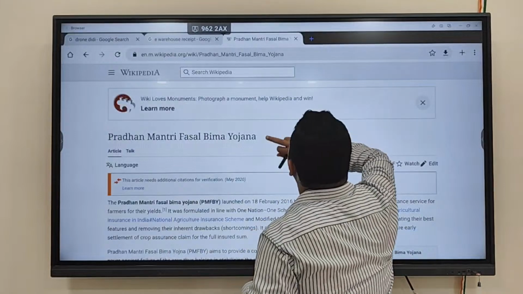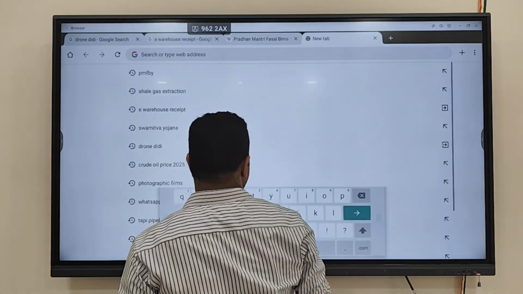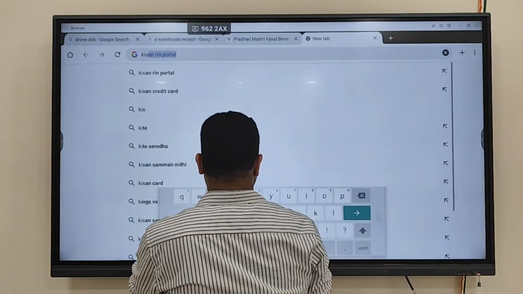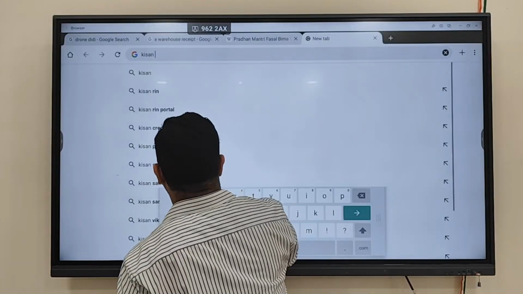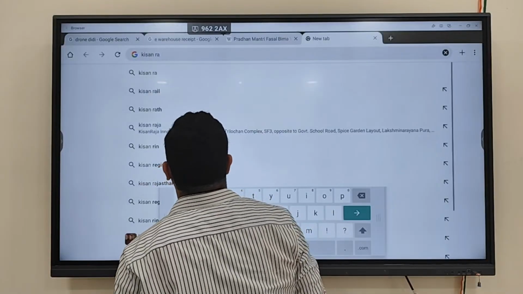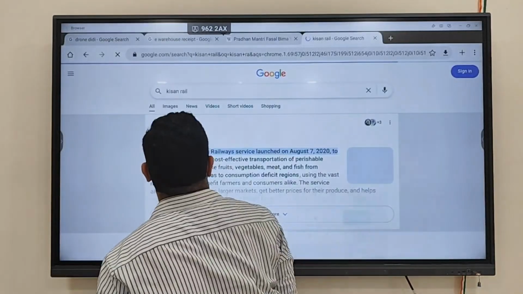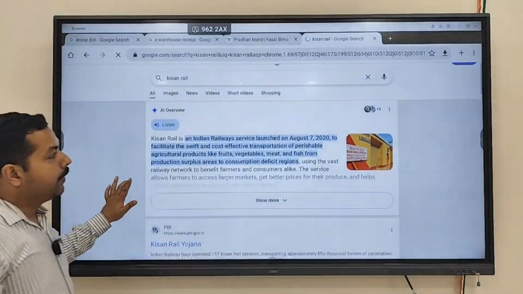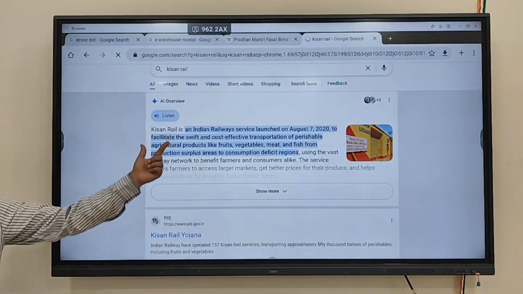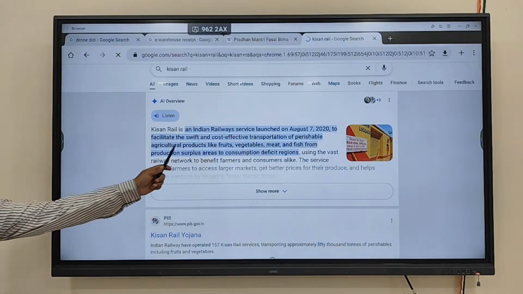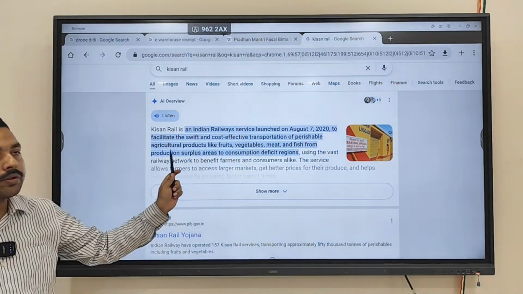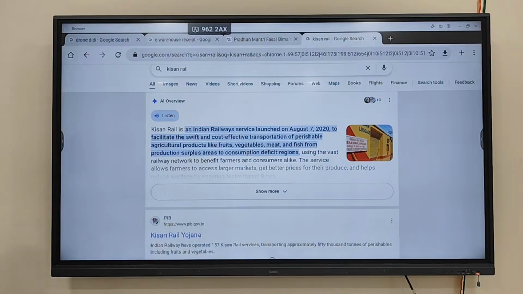For this, the government has launched two things. One is, now another is Kisan Rail. What is Kisan Rail? It is swift and cost effective transportation of perishable products.